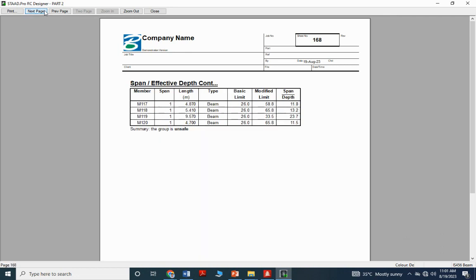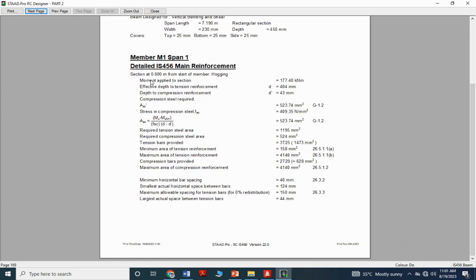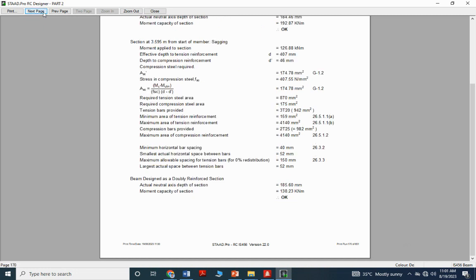Yeah. Span by depth. This is the calculation. So how are they calculated? They take values: span length, width, top and bottom covers, depth of sections, and the member one detailed. IS 456 main reinforcement, then moment application 177, then d dash. So it is a manual calculation, right?